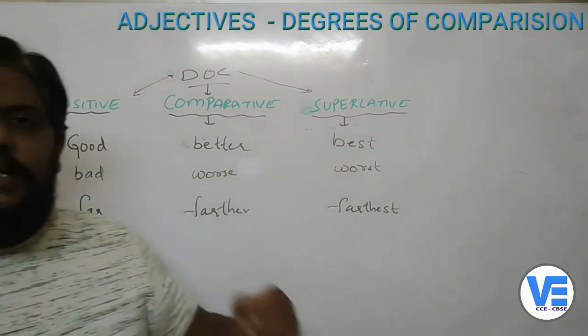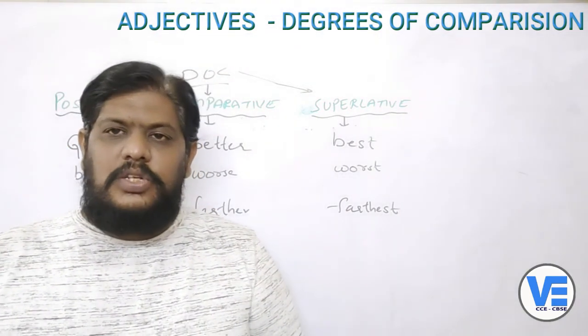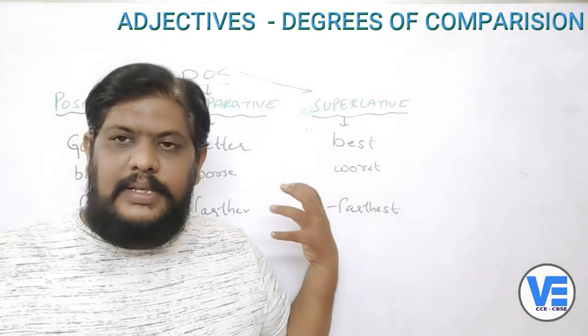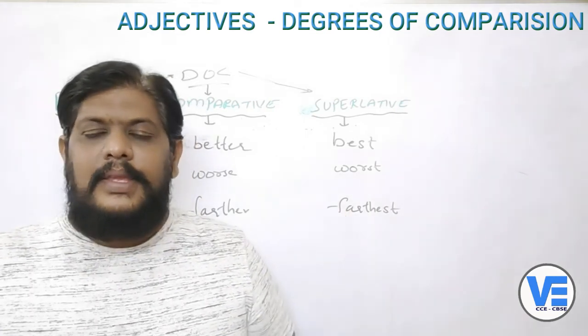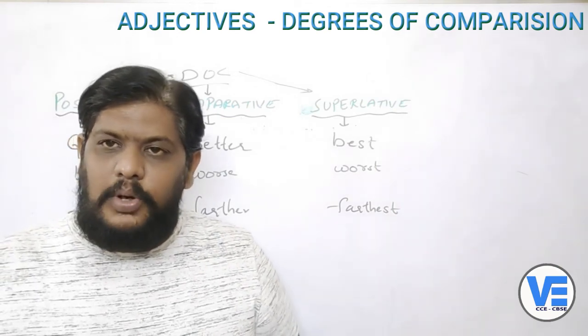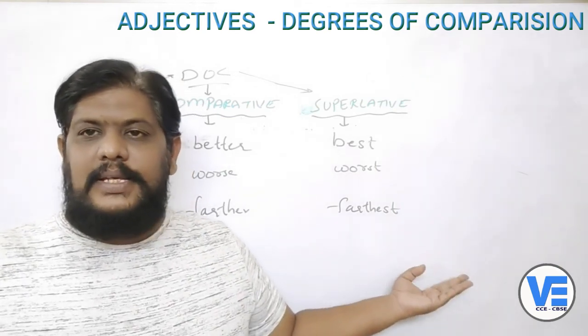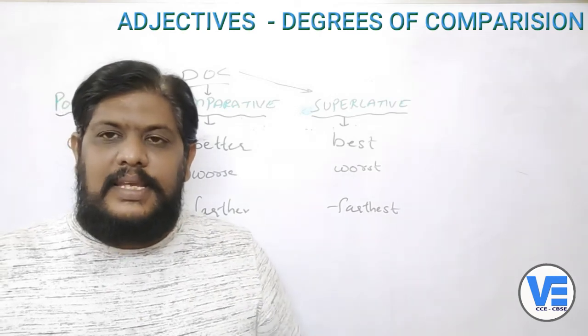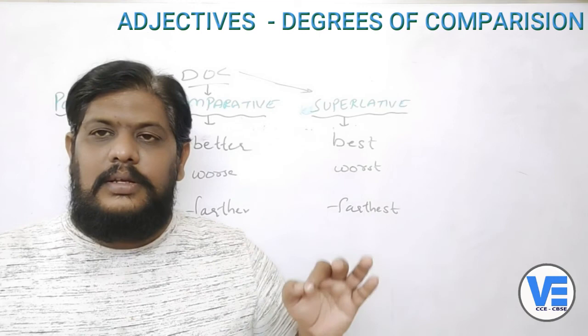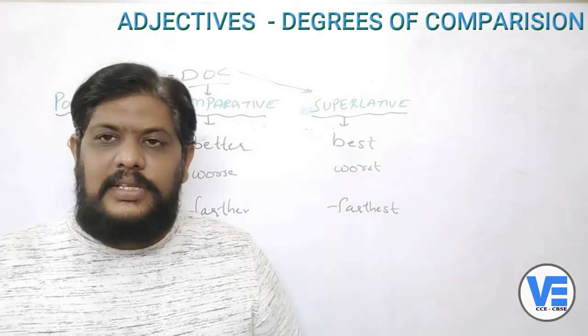So these are all the degrees of comparison which will come in your examinations. And these are nothing but the adjectives, the forms of the adjectives. So learning the degrees of comparison is very, very important to us. These are all the basics, and in the next session we will see the sentences, how to compare things, and what are the 5 models of the degrees of comparison.